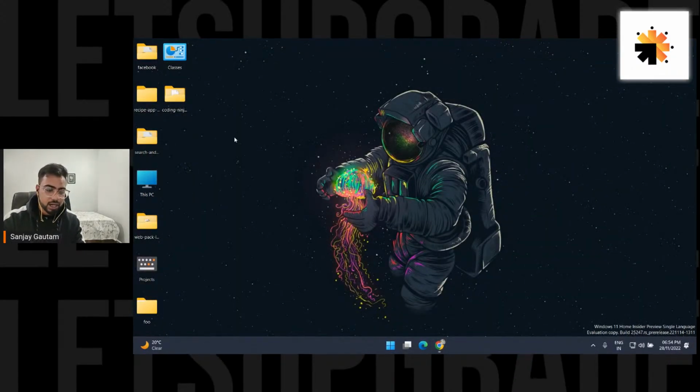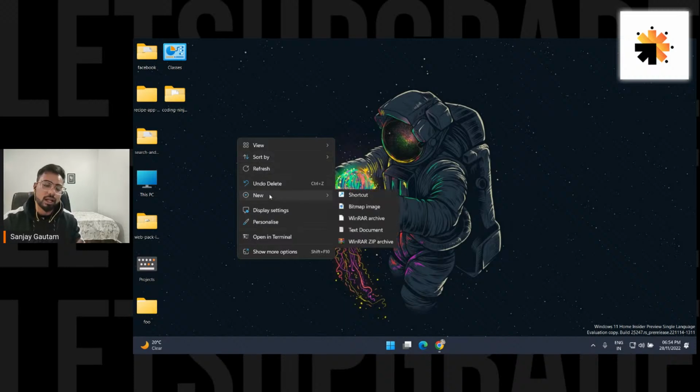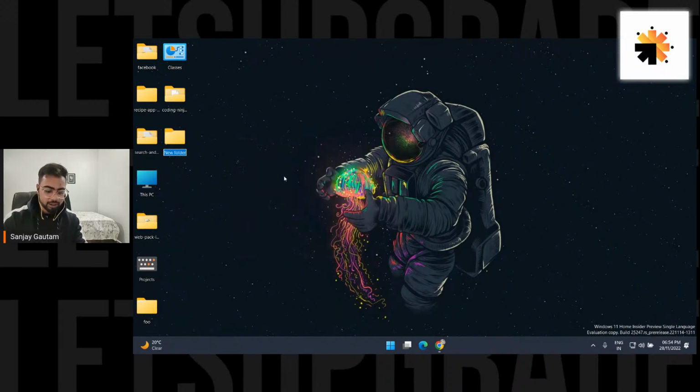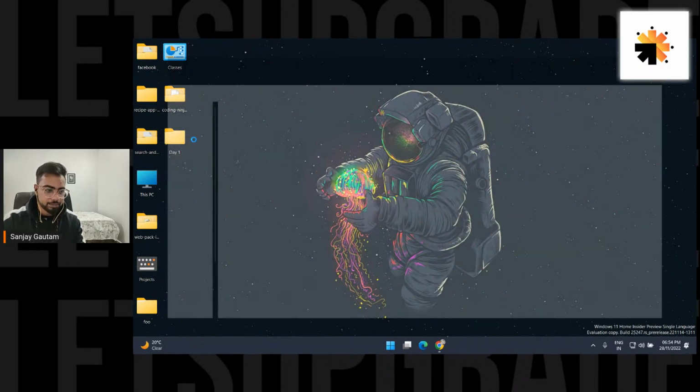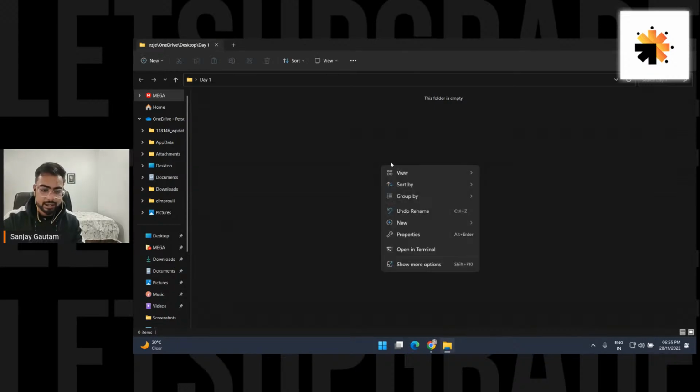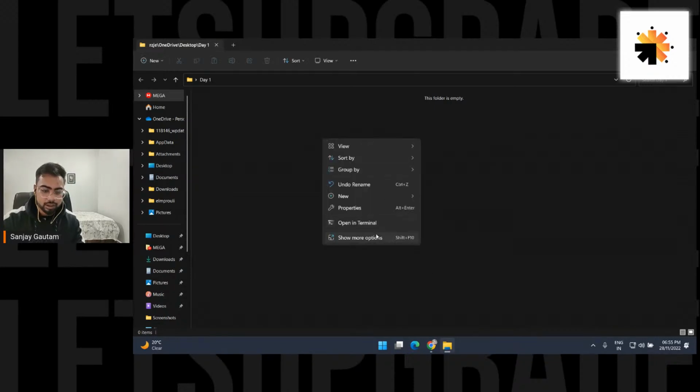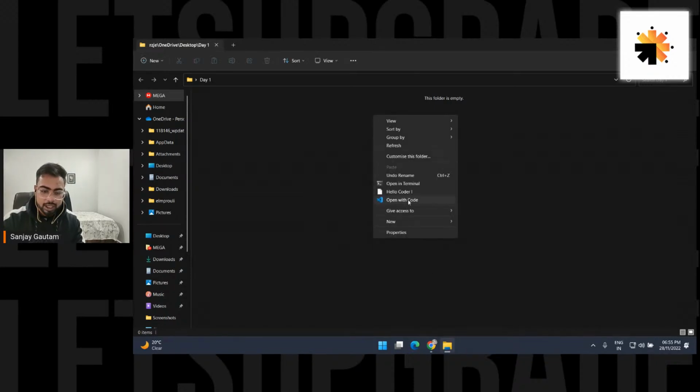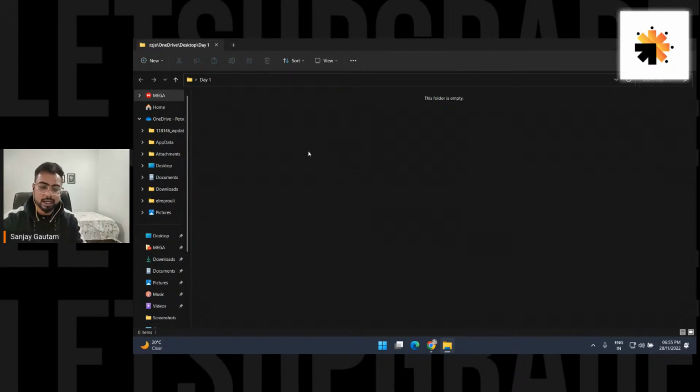For that, I'm going to create a new folder because I like to keep my things neat and clean. I'm going to create a new folder here with the name of day one. Open this folder and right click anywhere, show more options, and here you will see open in VS Code. So you can click here. What I'm doing is opening this folder inside VS Code.